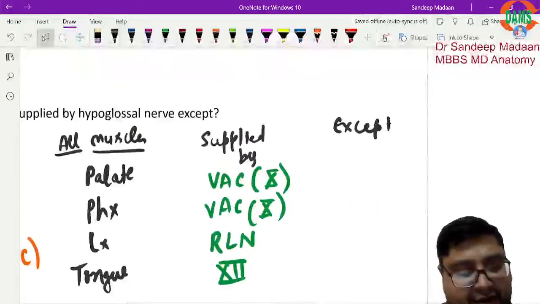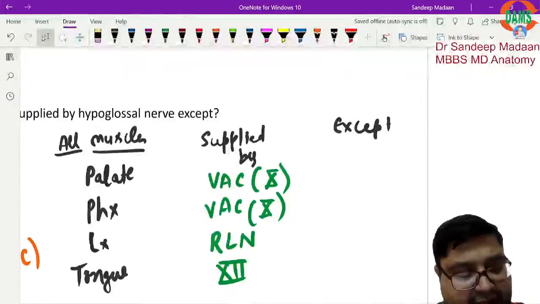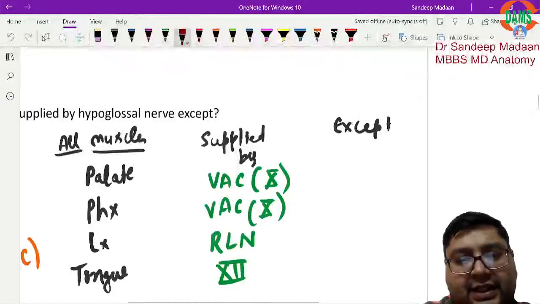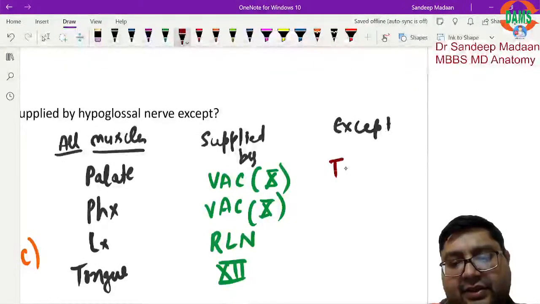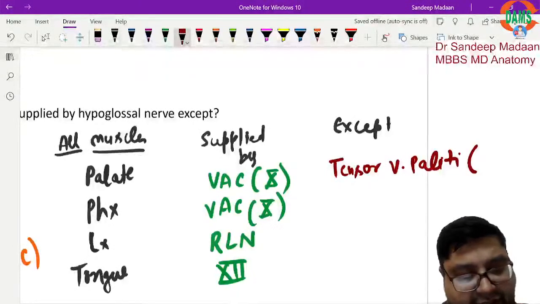Now that you have understood this much, what is the exception list then? In the exception for the palate, we have tensor veli palatini muscle, which will be supplied by, what is the nerve for the exception list?